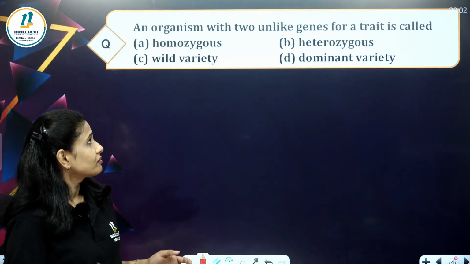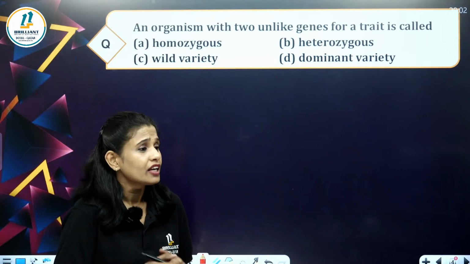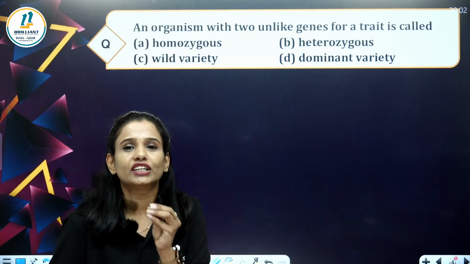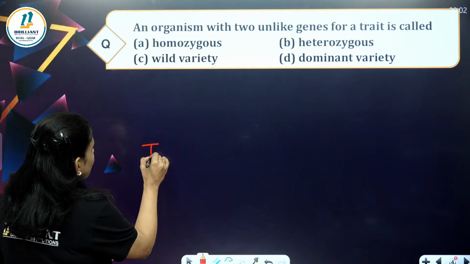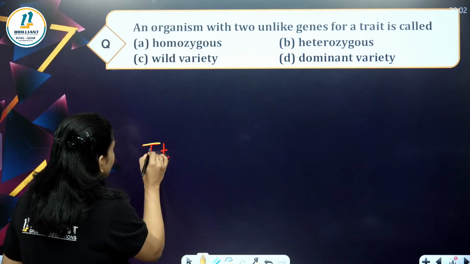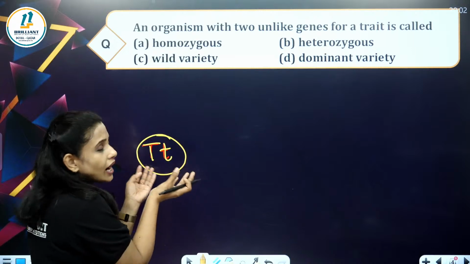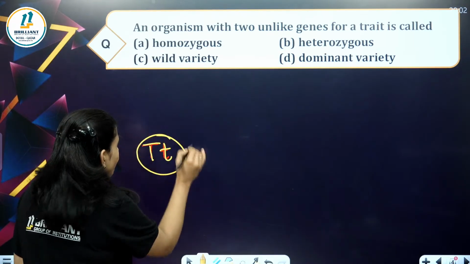An organism with two unlike genes of a trait. For example, see here. Capital T, small t. These are two unlike alleles of a gene.